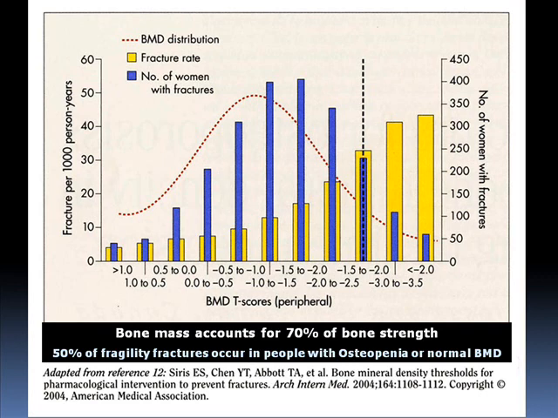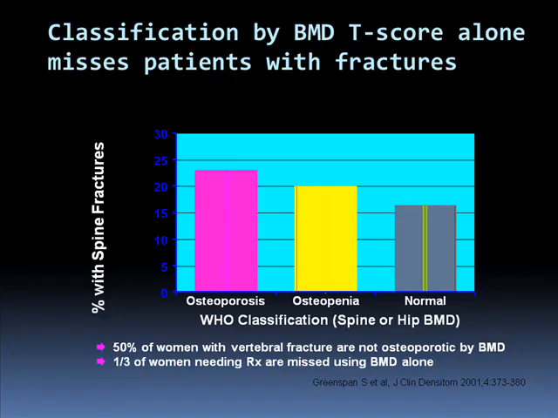As expected, if your BMD goes down, the fracture rates go up, and this is about minus 2.5. And you can see that a lot of the fractures occur in the osteopenia range or even in the normal range. So classification by BMD T-score alone will miss 50% of women with vertebral fractures. They will either have normal or osteopenia on the BMD, and you will miss 1/3 of women needing treatment just using BMD alone.